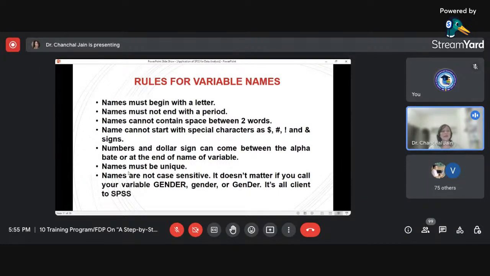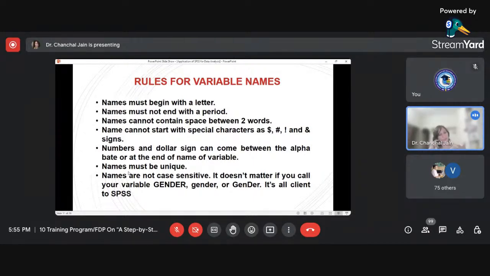Suppose I have written gender and then I have kept a dot there. When you switch from that line to another row, SPSS will give you a warning or error message. Then names cannot contain a space between two words. It is very important to understand. For example, suppose the name of the variable is age of participants.